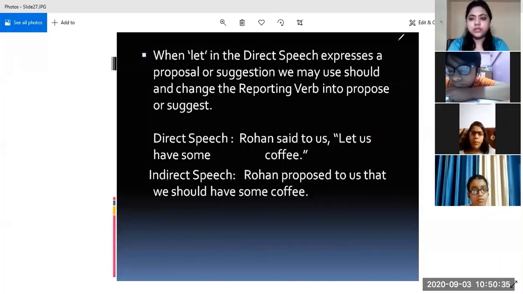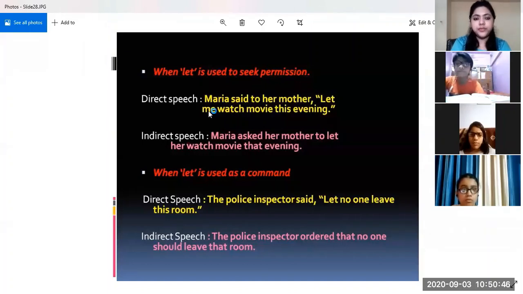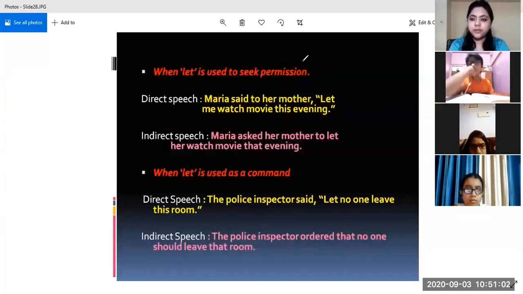Now let us see what else "let" expresses. See, "let" is used to seek permission. How does "let" express permission? Let us see. Look at the direct speech: Maria said to her mother, let me watch a movie this evening. So Maria is seeking permission from her mother, that her mother should allow her to watch a movie that evening.